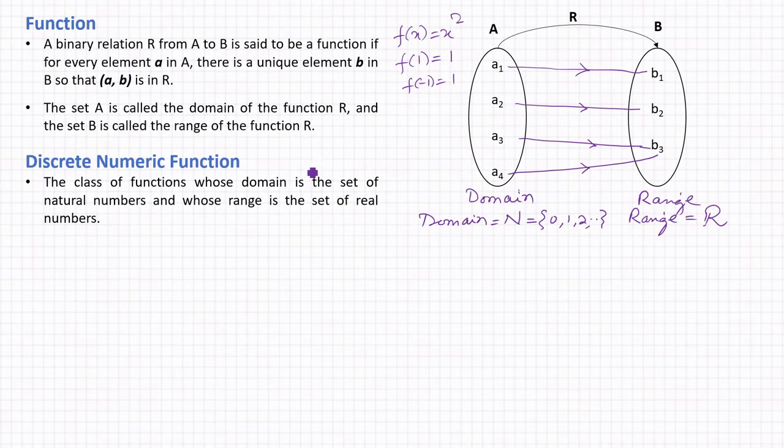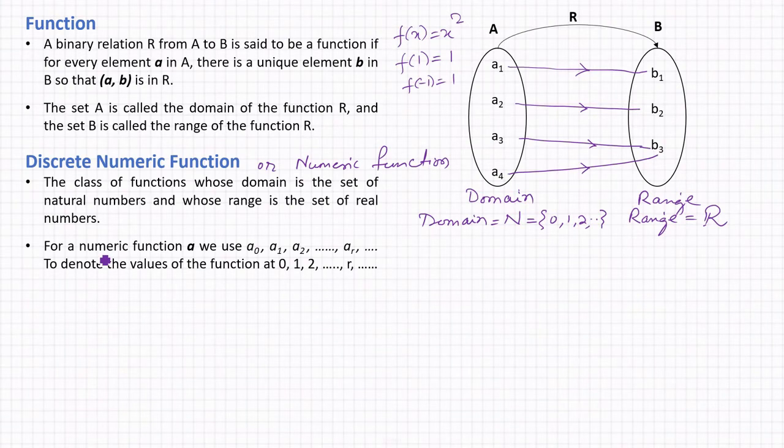The discrete numeric function is also called a simple numeric function, whose domain is the set of natural numbers where 0 is also included, and range is the set of real numbers. A numeric function is generally denoted by a small letter, that is a. For a numeric function a, we use a0, a1, a2, up to ar and so on, to denote the value of the function at 0, 1, 2, r and so on.